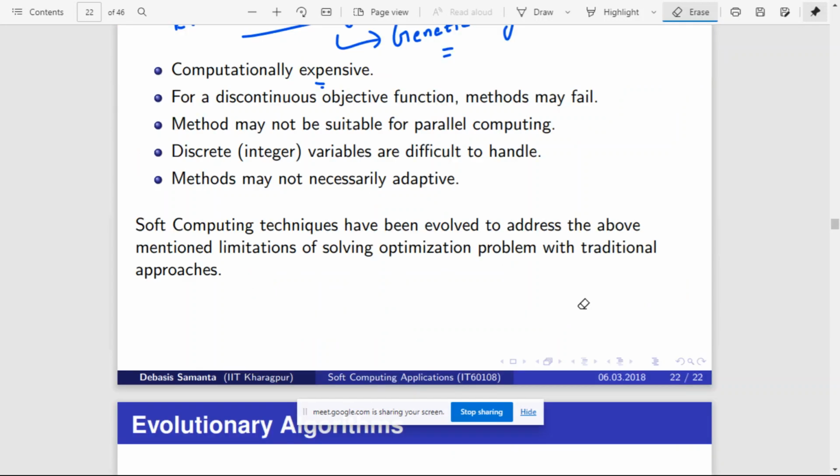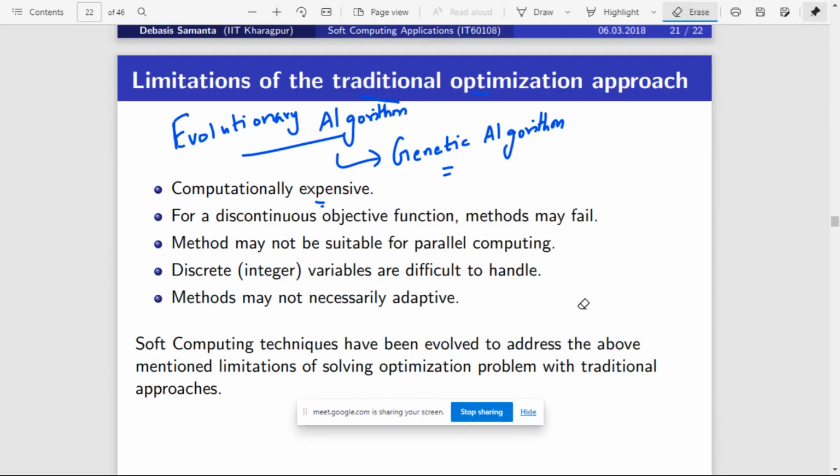Okay. So with this introduction, let us get into the evolutionary algorithms. Basically, there are certain drawbacks with traditional optimization algorithms. That is, these traditional optimization algorithms cannot be applied to most real world optimization problems, because most of the real world optimization problems are really complex in nature. They involve more parameters, and if you try to solve using traditional approaches, then it would be computationally very expensive.